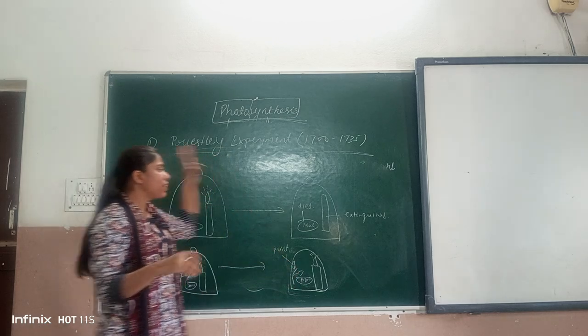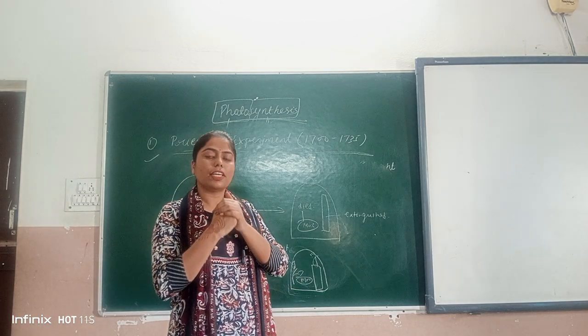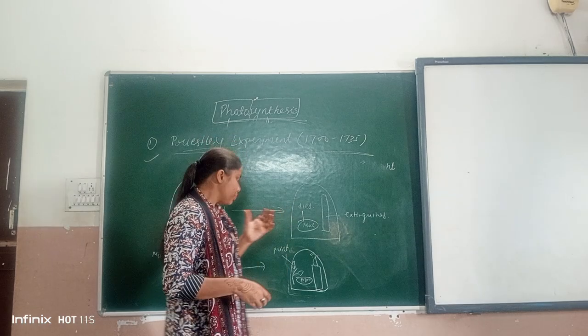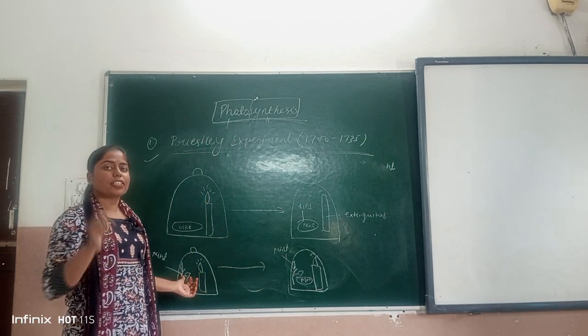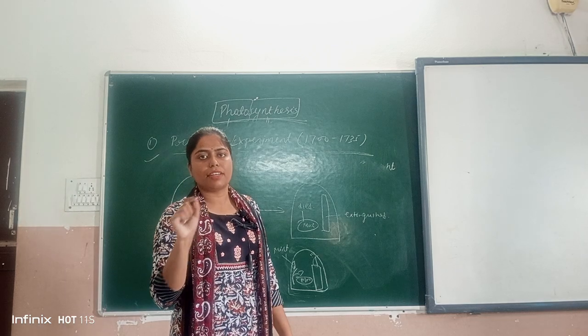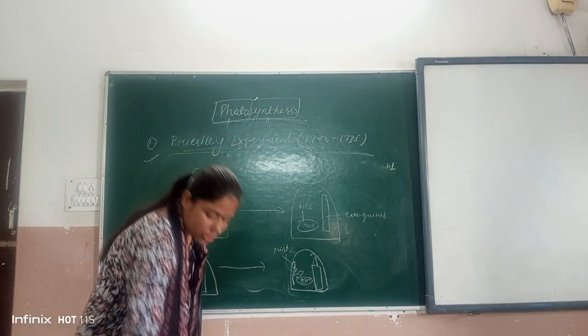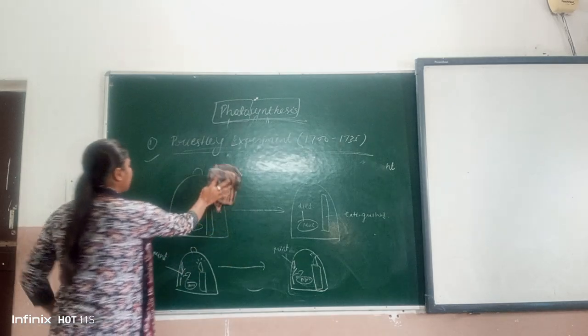Okay, so by this experiment he proved that a green plant is important for photosynthesis. If there is no green plant, there will not be photosynthesis happening. This is Priestley's experiment.